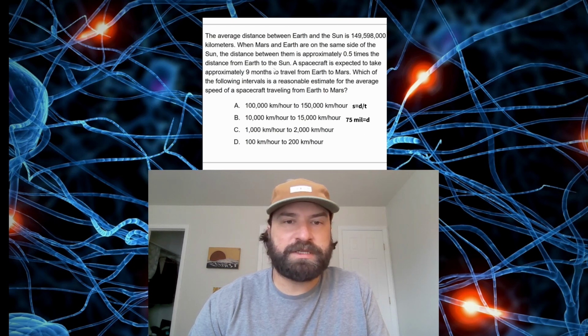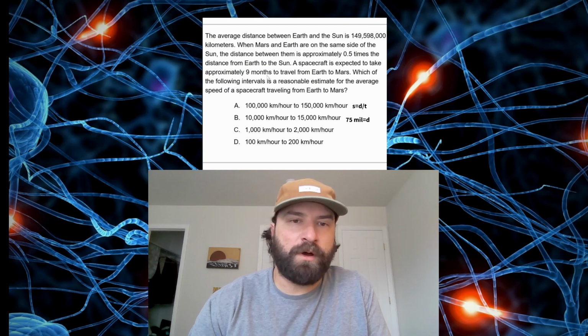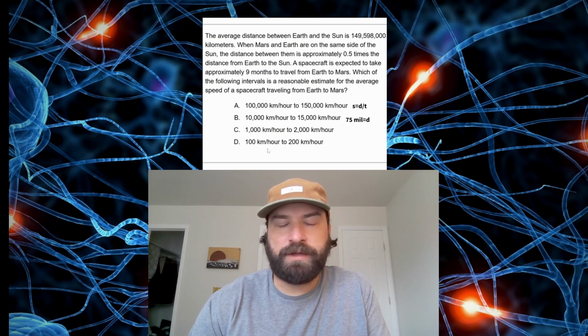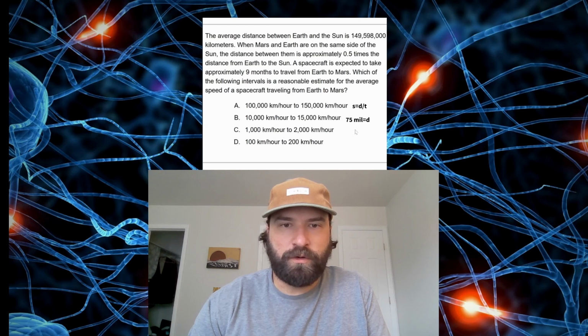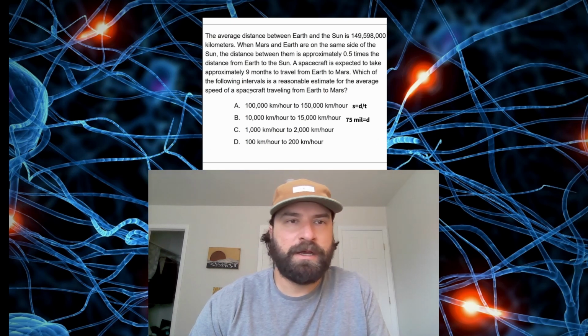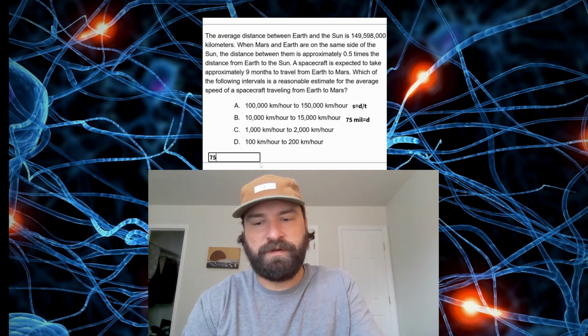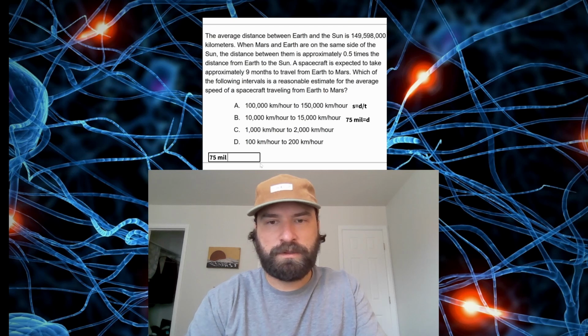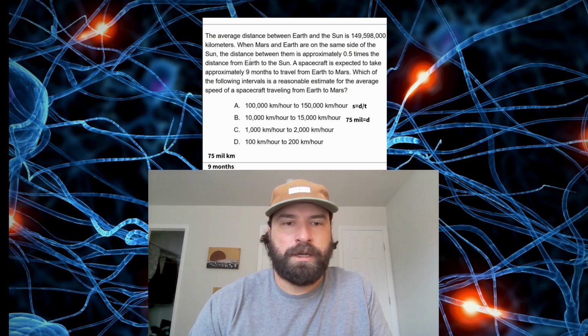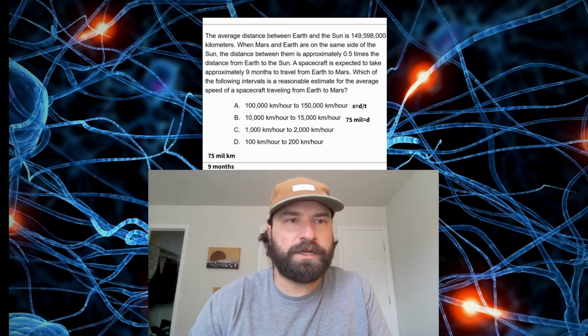The problem is that they're giving us 9 months, which isn't what we want. We don't want months, we want hours, because all of our answers are in kilometers per hour. So I know that the speed is 75 million over 9 months, but I have to figure out how to convert that to hours. So I'm going to use dimensional analysis to do that. I'm going to start with our value that we have here, which is 75 mil kilometers in 9 months. And then I'm going to play with the units here until I get into kilometers per hour, which is what I need.